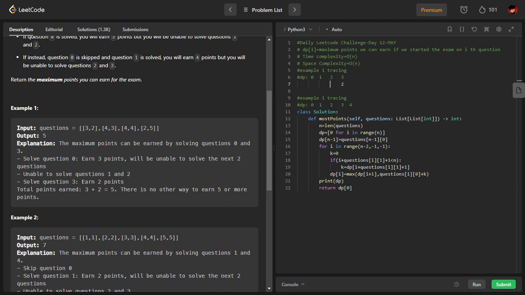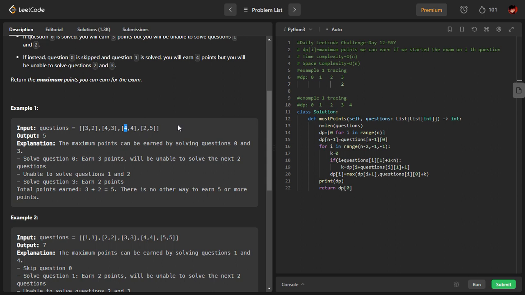Now coming to index 2. They are saying 4 points. I will get 4 points, but I cannot solve the next four questions. So which is better: earning 4 points or earning 2 points? I have two options: either I can solve this question or I can reject this question. If I solve this question, I will get 4 points.